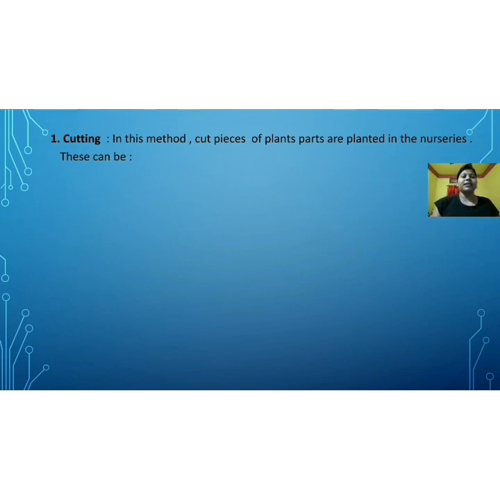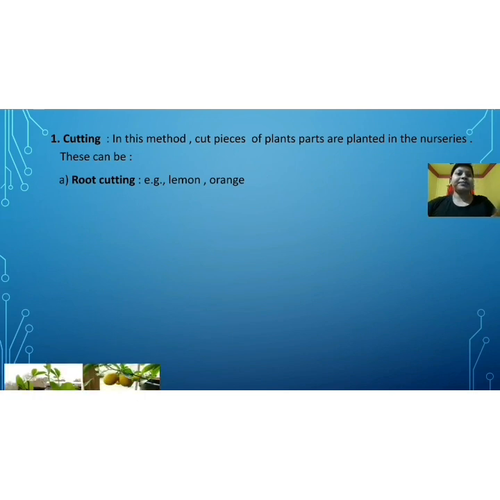Now cutting can be of different types. Number 1 is root cutting. By cutting the root also we may gain some new plants.